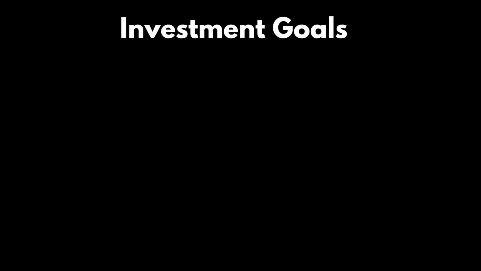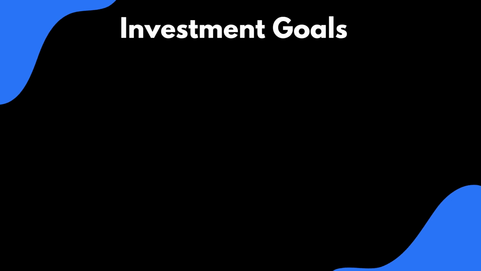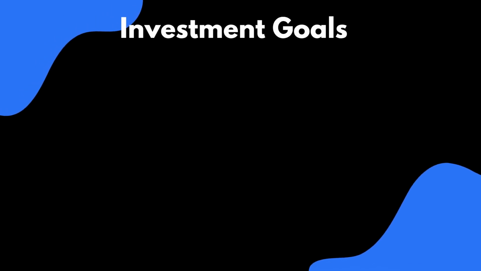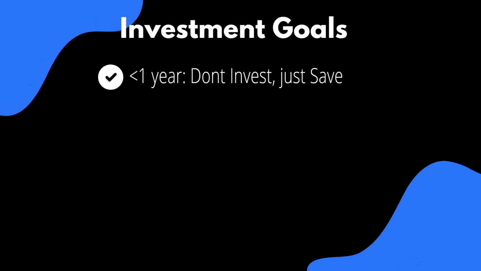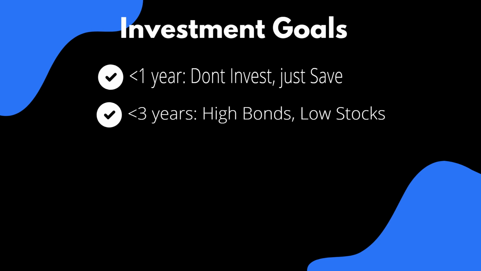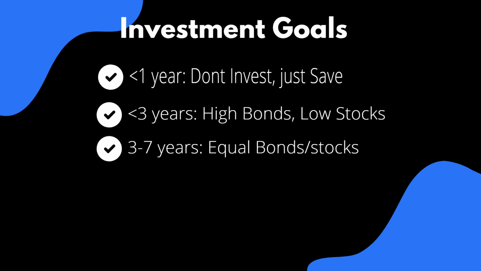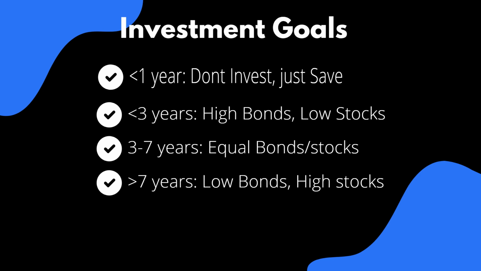Before we invest, let us determine how to split our money based on our goals. If you are investing for the short term, which is less than a year, you can't take risks, so use a normal savings account. If you are investing for a medium term, which is less than 3 years, you want mostly bonds and a small percentage of stocks. If you are investing for a medium to long term, which is around 7 years, you want an equal percentage of bonds and stocks. If you are investing for a long term, which is greater than 7 years, you want mostly stocks and a small percentage of bonds.